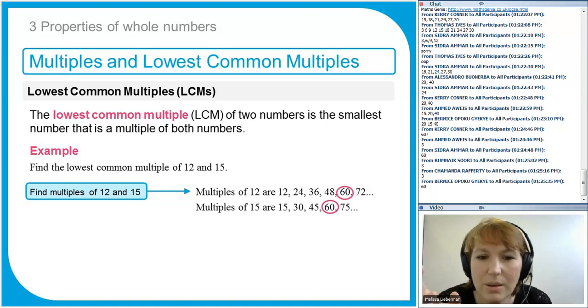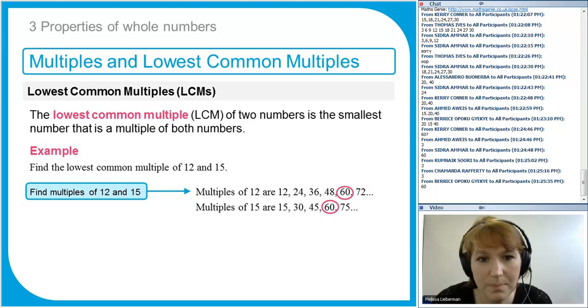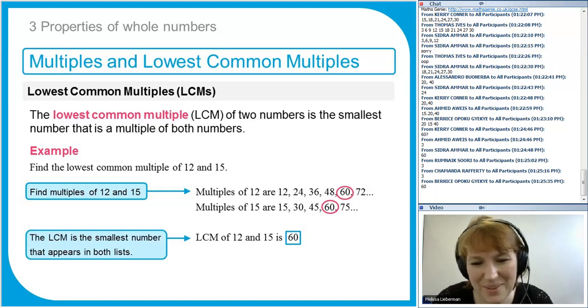So when I'm asking for the highest common factors, they will be smaller because they're the divisors, they're the ones that go into the numbers, and multiples will be bigger because we need to multiply up. Got it? So the lowest common multiple is 60. Well done to everyone that said that ages ago.